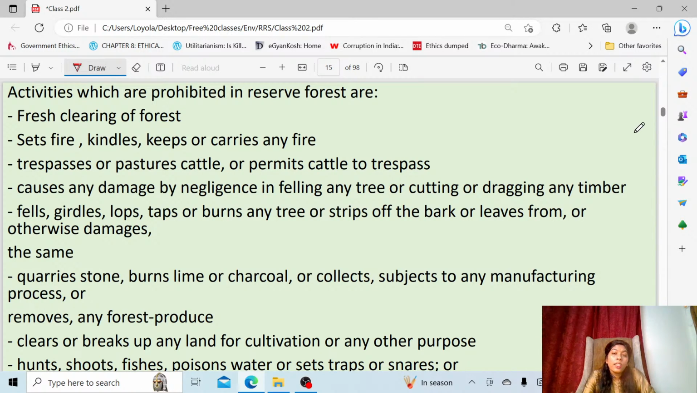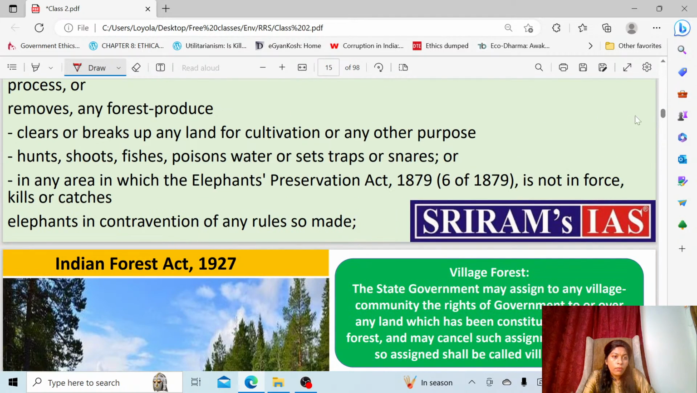Even the Elephant Preservation Act is applicable only in certain places. Even where it is not applicable, inside that reserve forest you cannot kill the elephant, because it is also prohibited under this Indian Forest Act 1927. So apart from the Elephant Preservation Act 1879, the Indian Forest Act 1927 also safeguards the elephants. You have to keep this in mind.